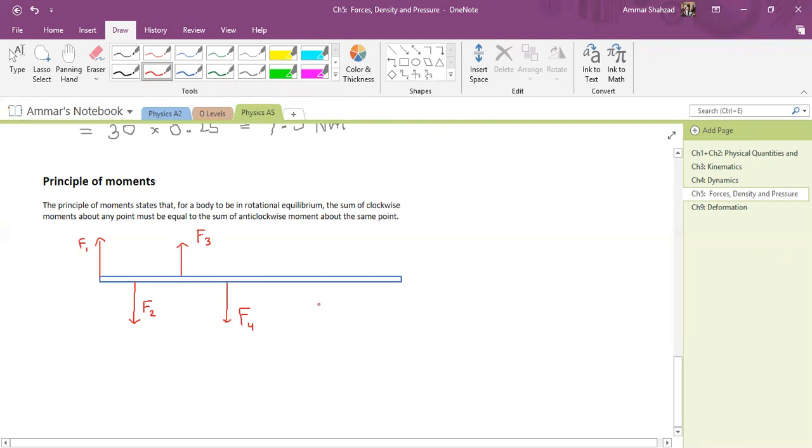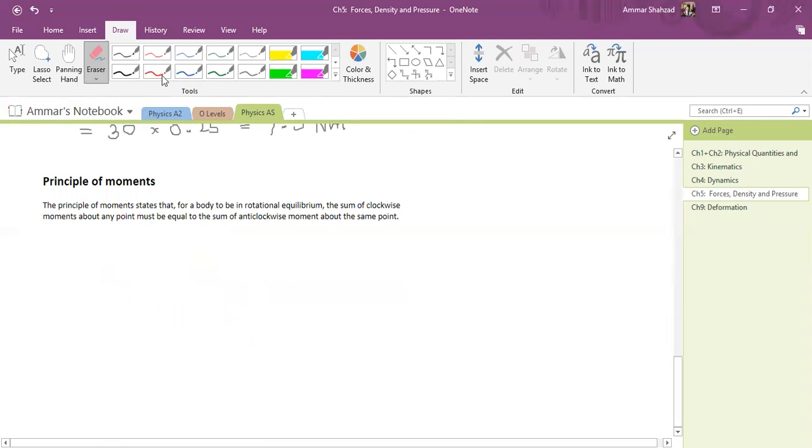Then I can take any point to be the pivot. As long as it is in rotational equilibrium, I can take any point to be the pivot. So let's say I take this one to be the pivot. In that case, I will have F1 multiplied by the distance of F1 from the pivot plus F3 multiplied by the distance of F3 from the pivot. I think this is not a really good diagram to explain what I'm trying to explain. Let me just correct it a bit.